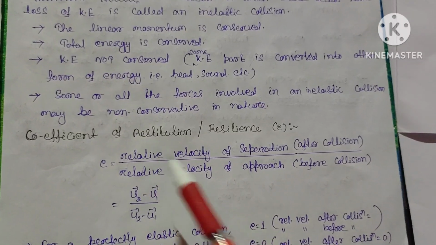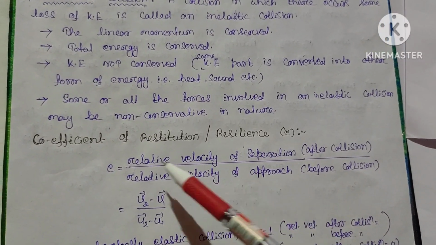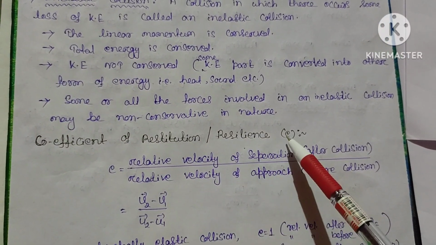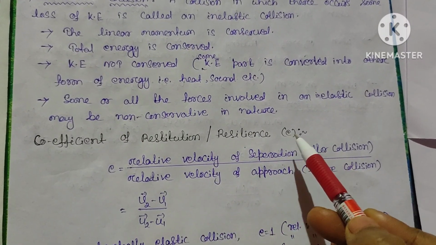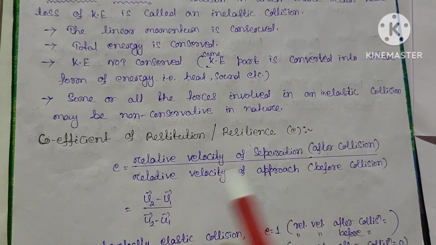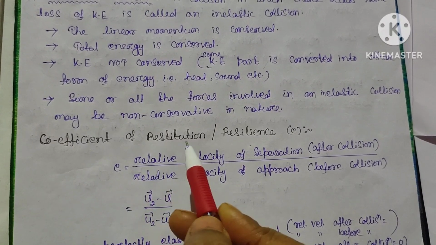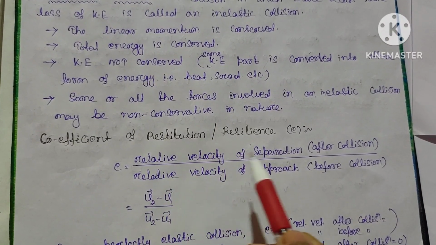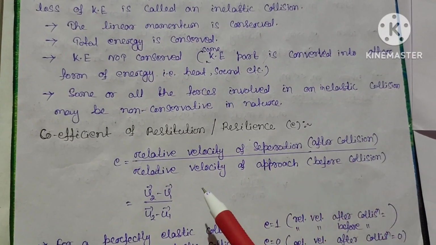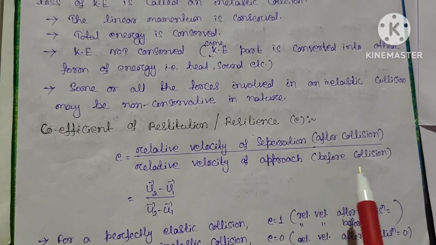The next topic is the coefficient of restitution, or the coefficient of resilience. That is denoted by small e. It is the ratio between the relative velocity of separation after collision to the relative velocity of approach before collision.